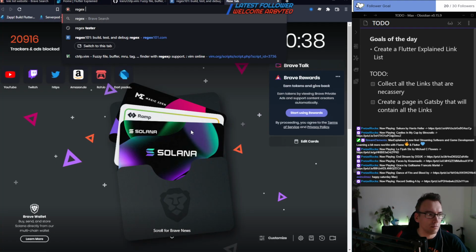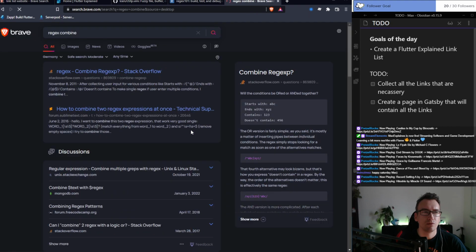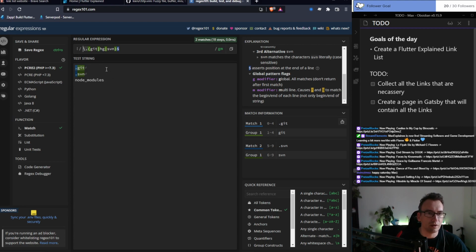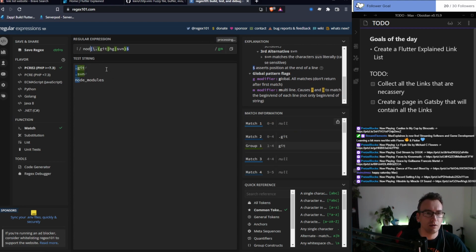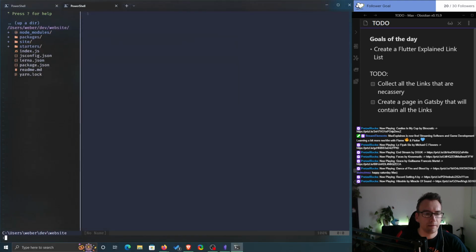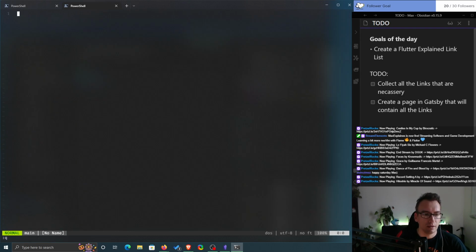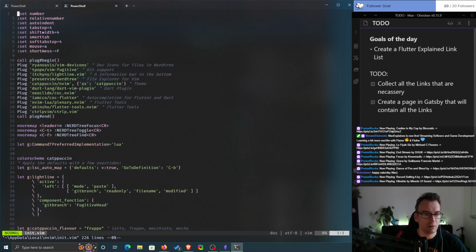Regex. Combine. That's the dot. Yeah, makes sense. Or sign. Sure. So that and node modules. Okay. I'm going again to edit my Vim RC. Pop. Not here. Up, edit. My Vim RC.